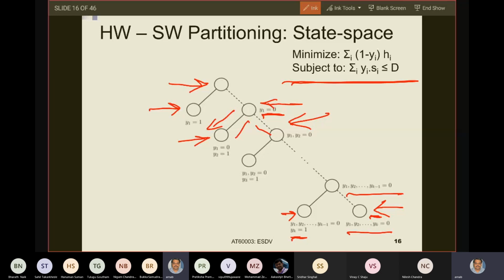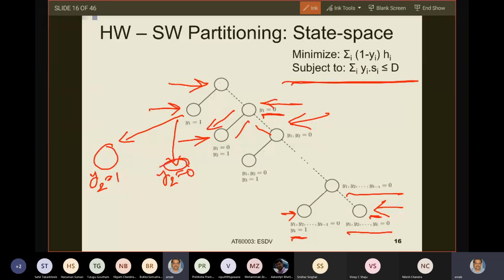Similarly, this is a partial solution. Suppose you expand this side. What will be these from this one? This one again is y2 equals 1 and y2 equals 0. What does this state tell me? y2 equals 1 when both y1 and y2 are implemented in software, and for the rest of the states the decision is still not known. And what does y1 equals 1, y2 equals 0 tell me? It tells me the situation when y1 is implemented in software but y2 is implemented in hardware.